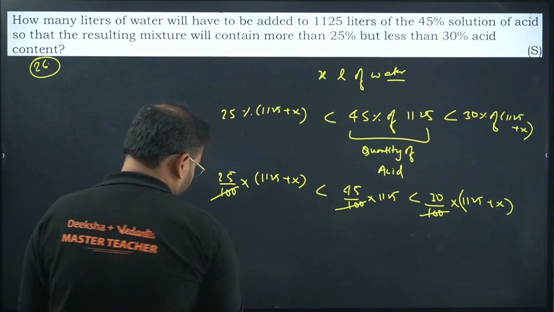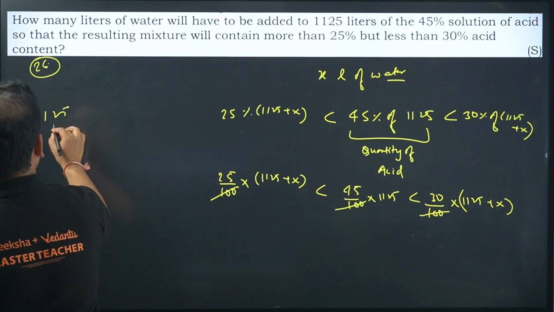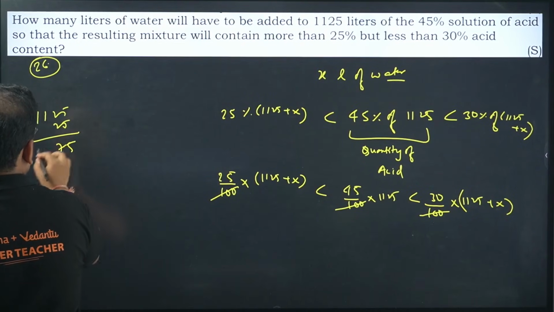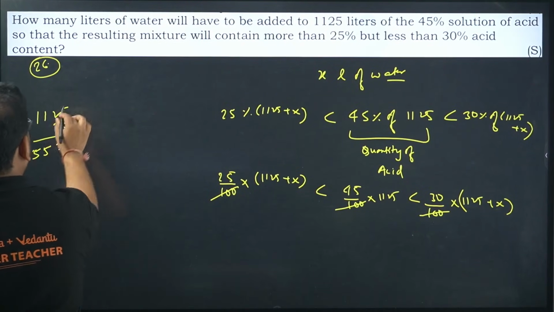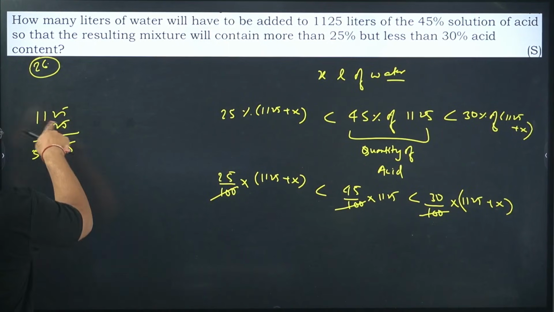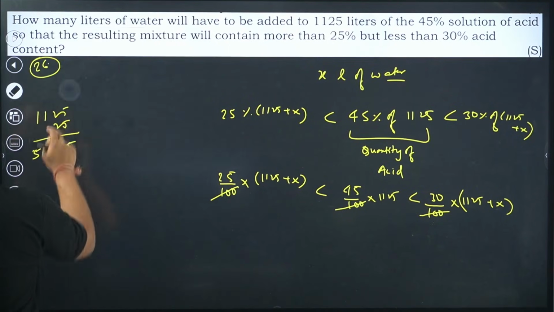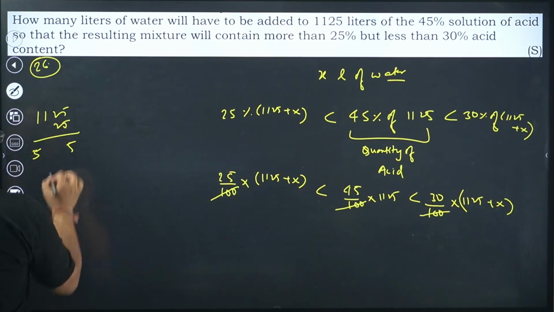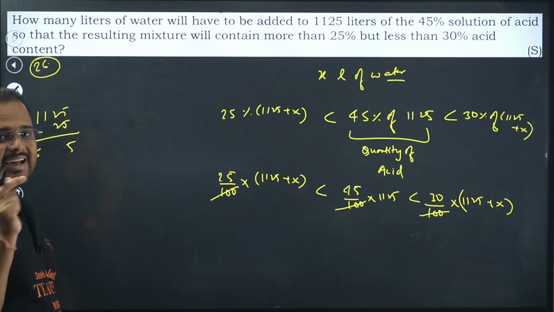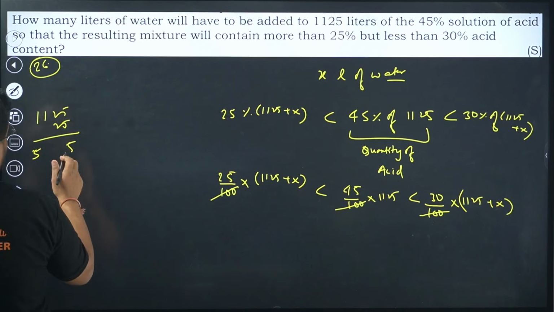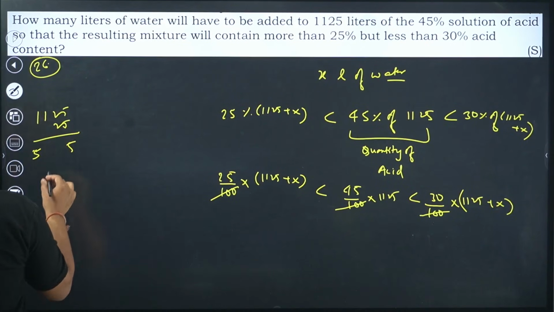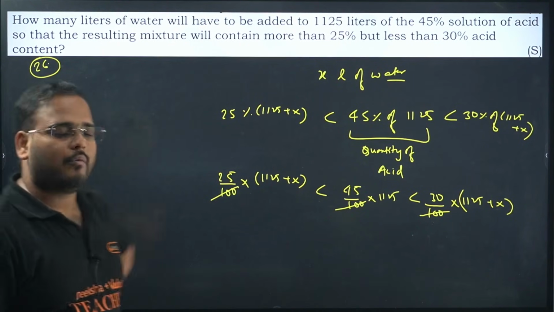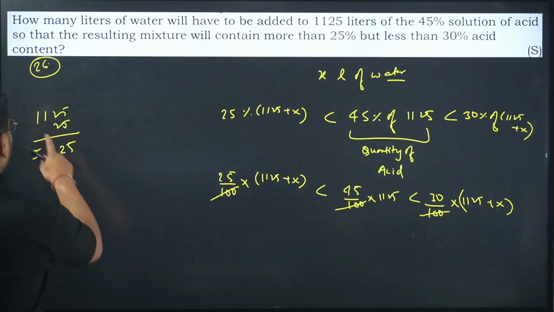25 times 1125. Can we multiply this? 5 into 5 is 25, carry 2, 5 into 2 is 10 plus 2 is 12, we write 2 and carry 1, and 5 into 1 plus 1 is 6.